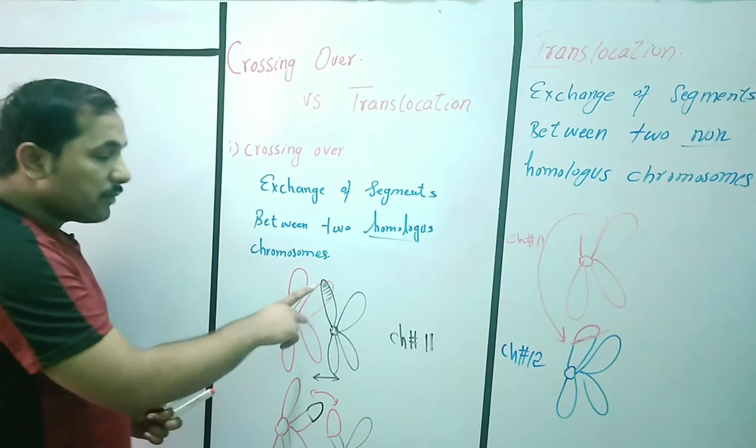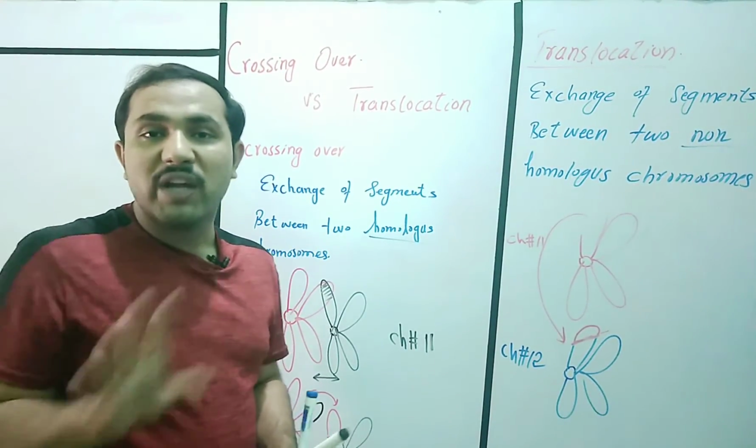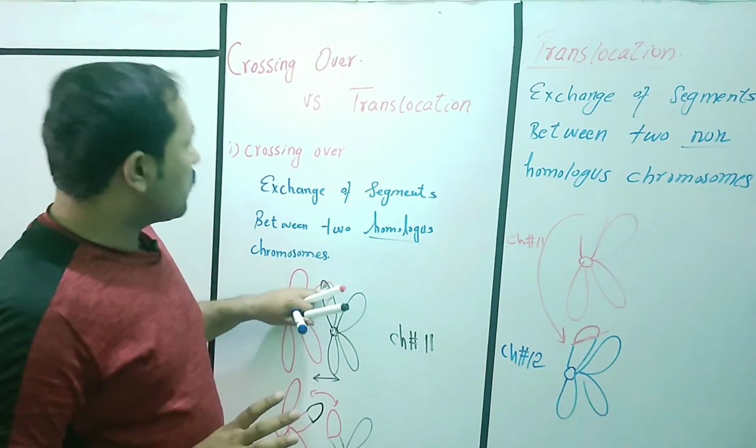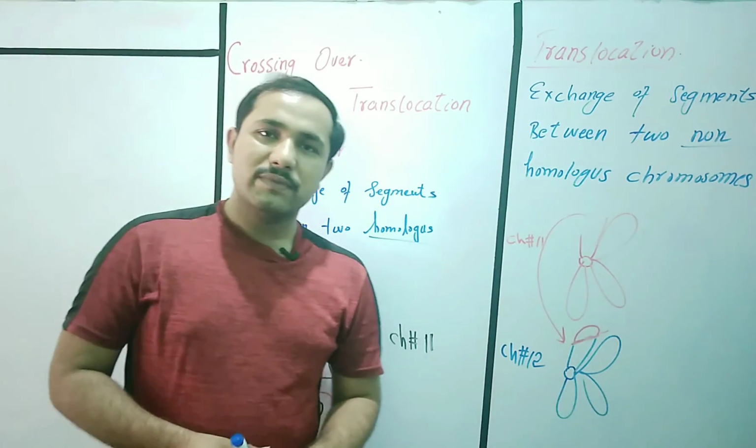And the exchange of segments between two homologous chromosomes, which are similar but not identical to each other, is called crossing over. So I hope you will understand these terms.